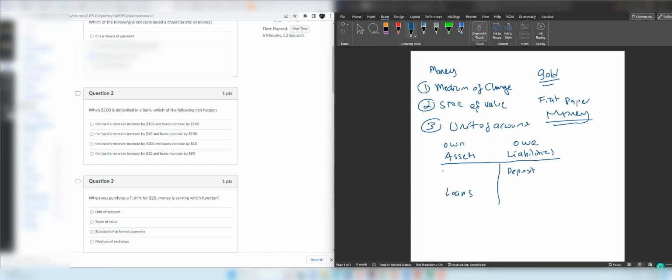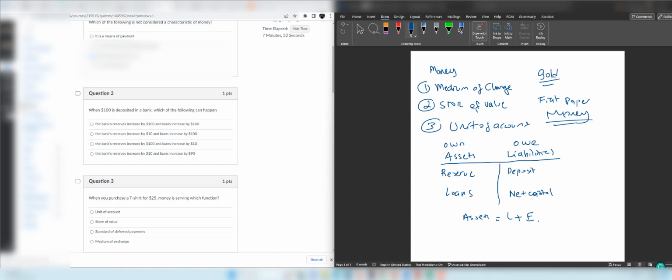And banks also have a reserve account, and they keep it for daily transactions. They don't lend this money, they are just keeping it to cover the expenses or spending of daily transactions. Therefore, this is an asset account as well. And here we have net capital. Net capital is the equity of the bank owners. So this account is under liabilities because of an accounting identity: assets are equal to liabilities plus equity.